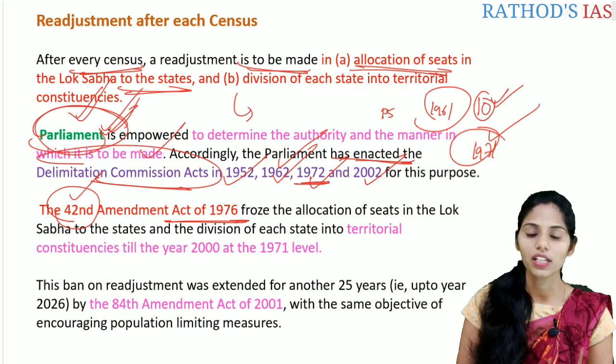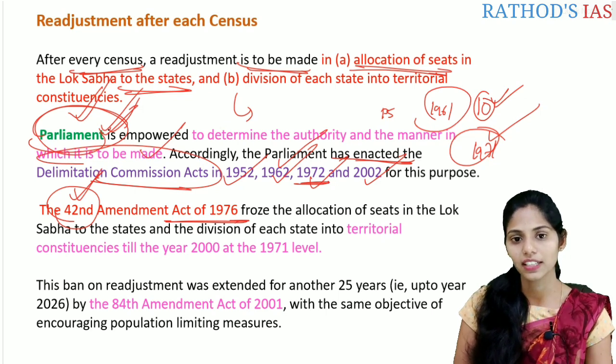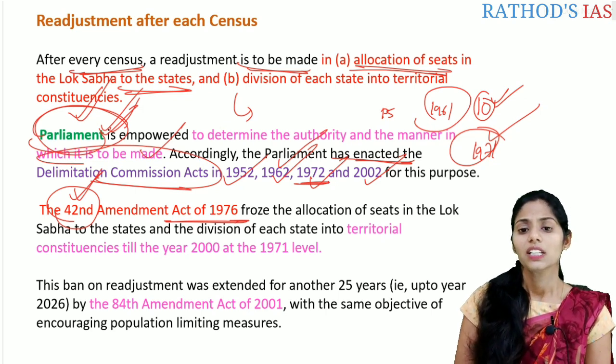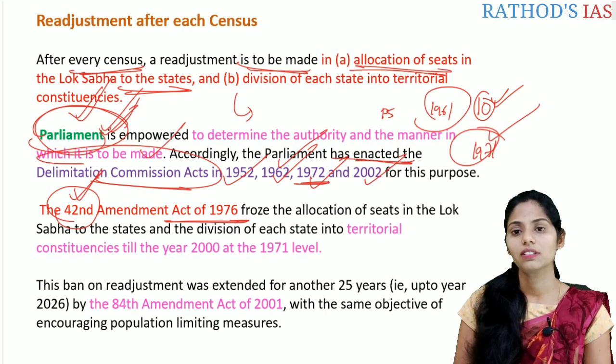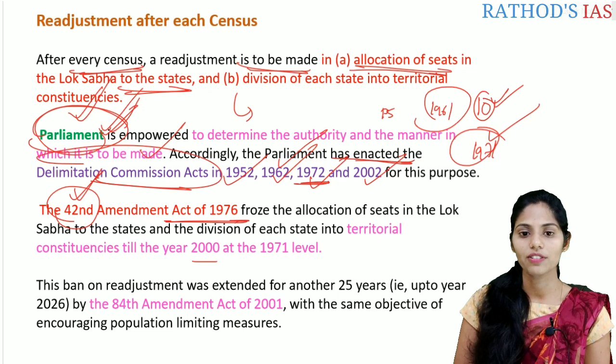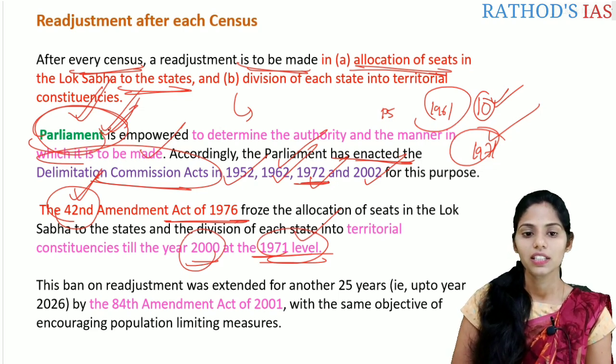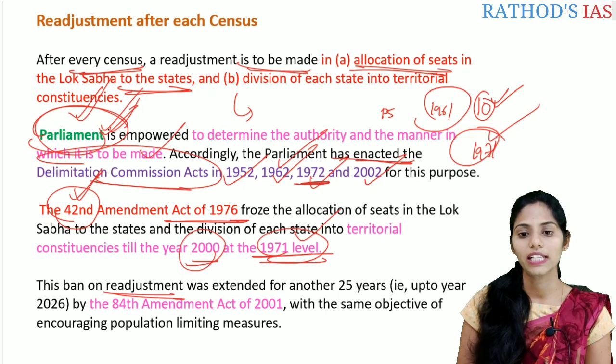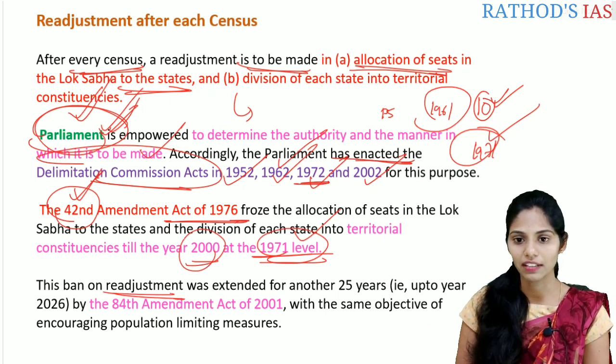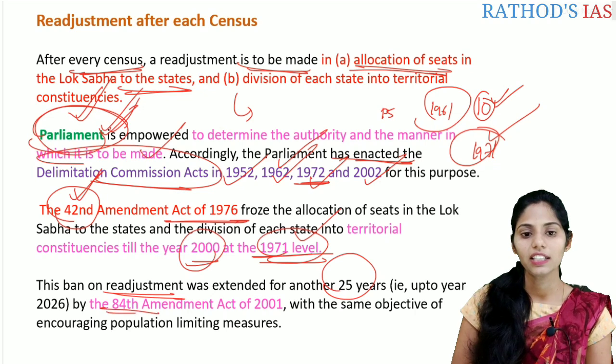So this 42nd Constitutional Amendment Act of 1976 said there should not be any alteration of the division or allocation of the seats till 2000, and it should be on the 1971 basis.